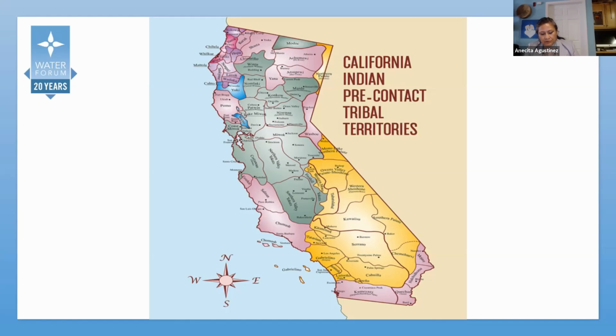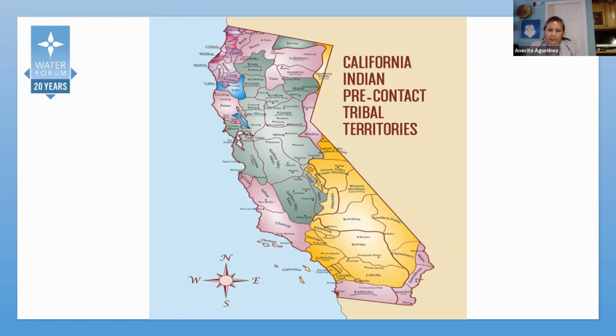The United States has over 574 tribes. California has 109 of those tribes and over 70 non-federally recognized tribes. The state of California also has the largest concentration of tribes in the United States, as well as population of tribal citizens. Many of our tribal citizens that make up the over 800,000 tribal governments and tribal citizens are also from out of state, such as myself, who's Navajo, and many of those tribal nations were relocated to California and to some of the major cities due to relocation policies.